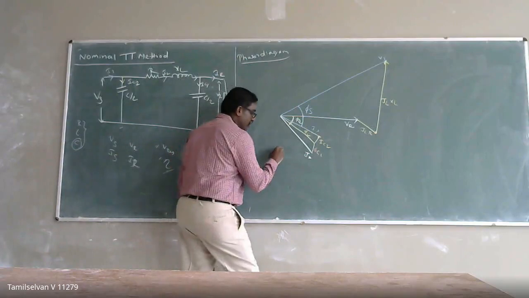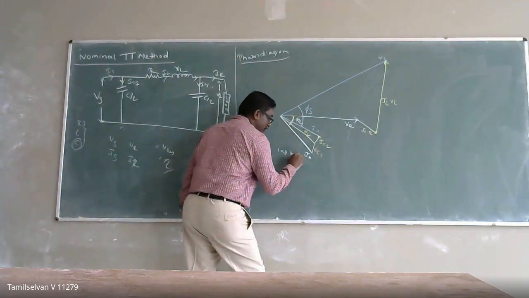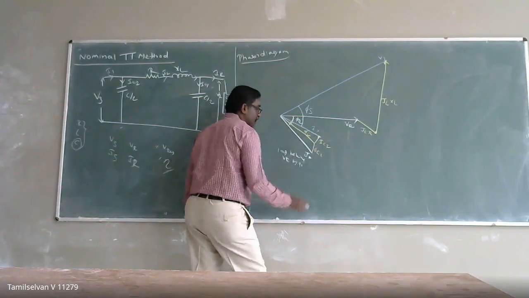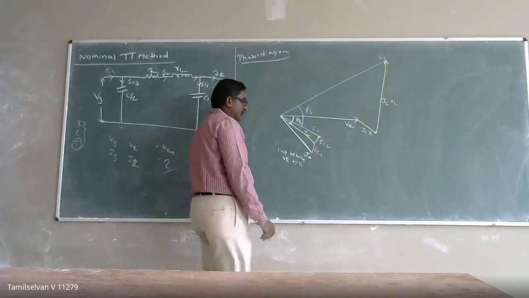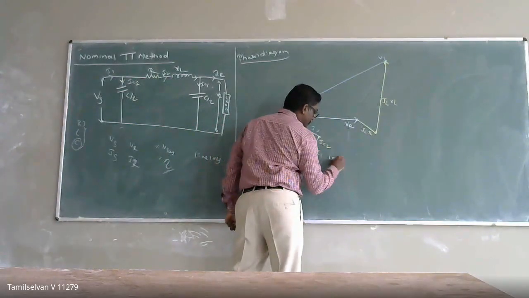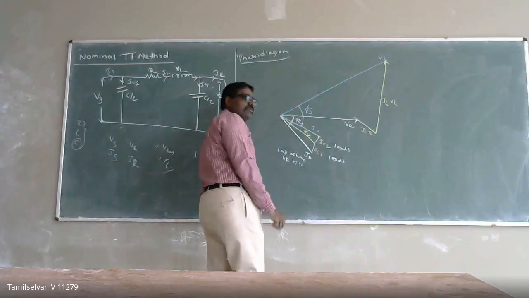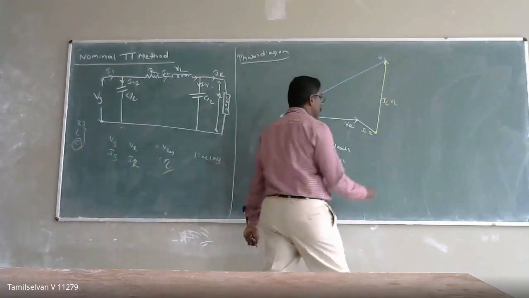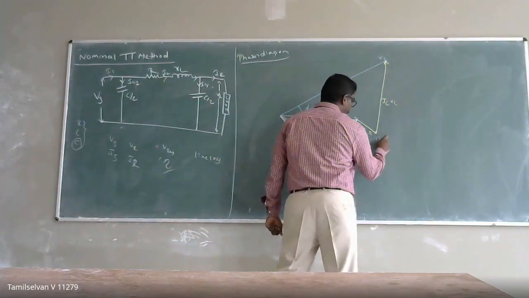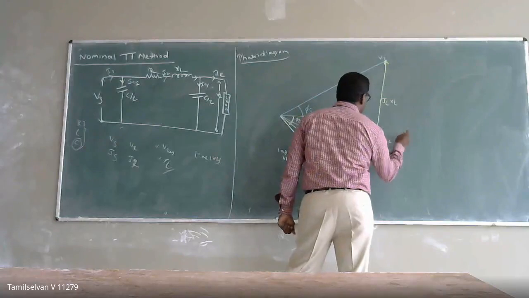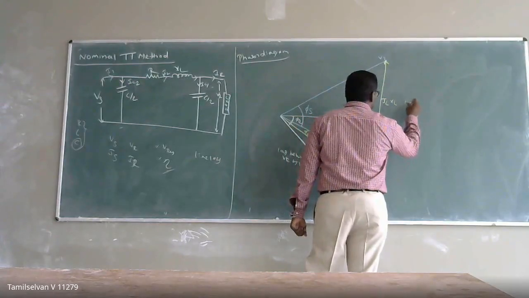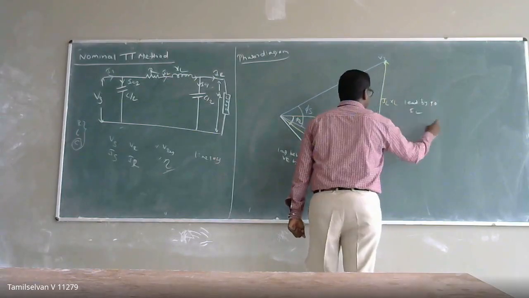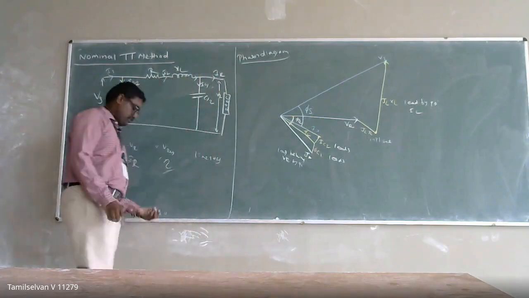So if you want, you can write it out. This IR is nothing but lagging behind VR by 90. This VR leads with respect to which one? With respect to VS. So this is in phase. So VR leads by 90 degrees with respect to IL.